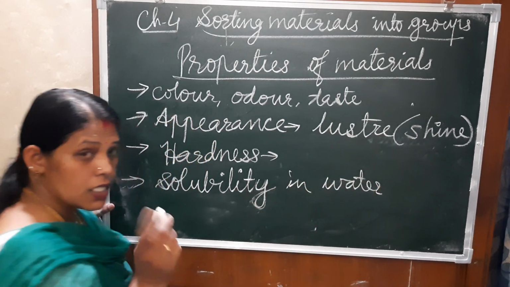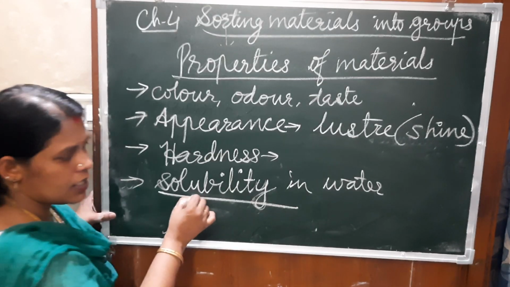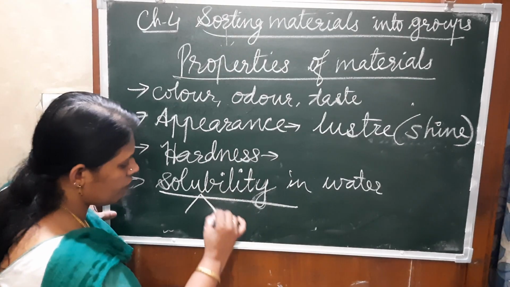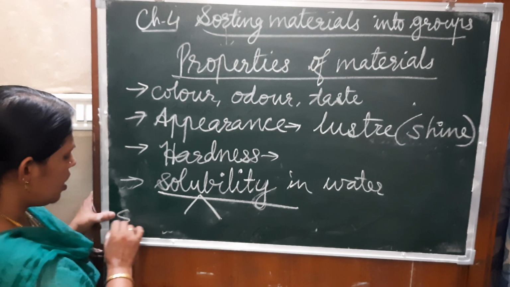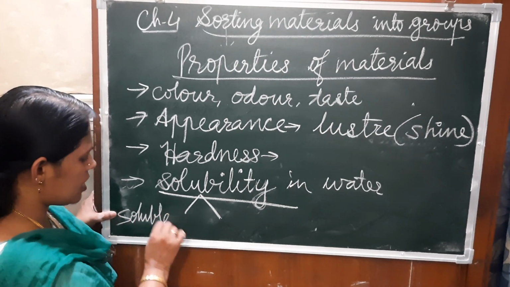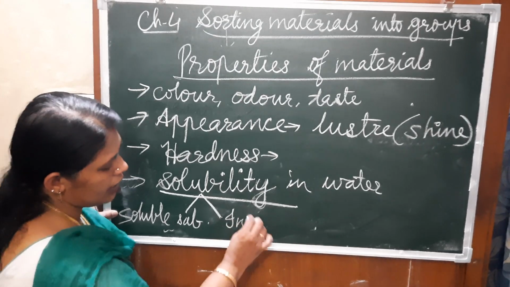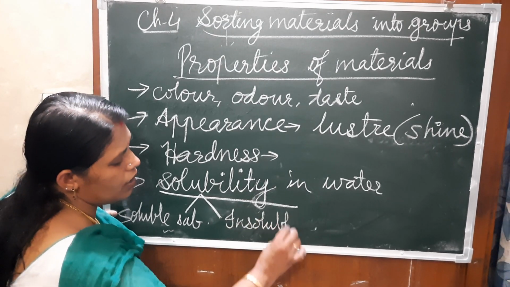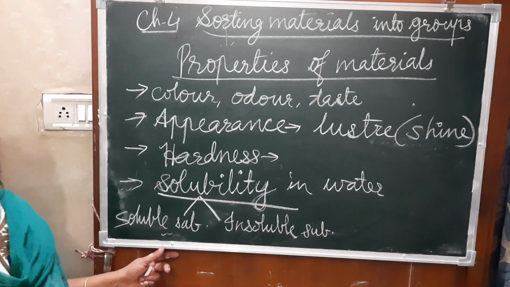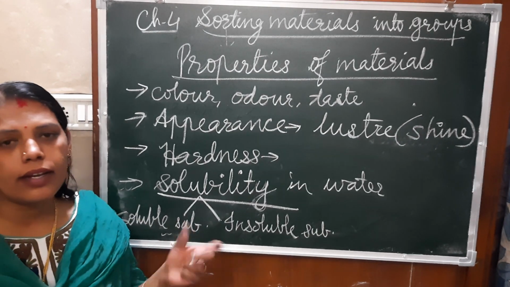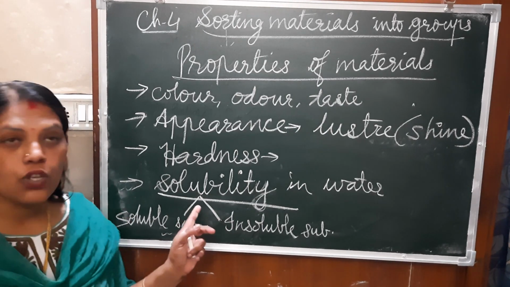See, the substances here you have to clearly see, substances which are soluble in water are known as soluble substances. And if they are not soluble, then we will say that they are insoluble substances. If that is sugar, salt, if we are putting it in the water, then it will dissolve. We can't see what is mixed in it. So then it is a soluble substance.